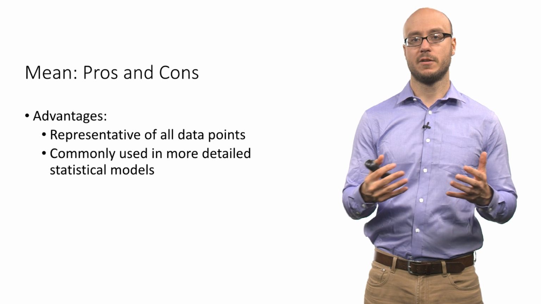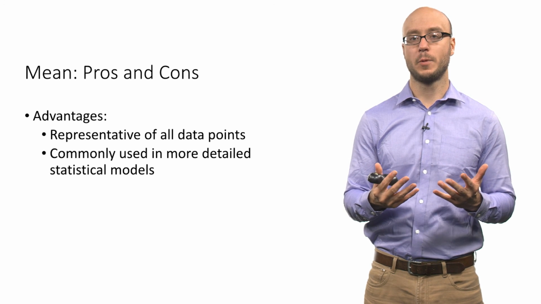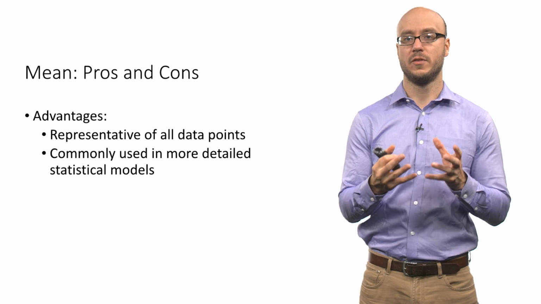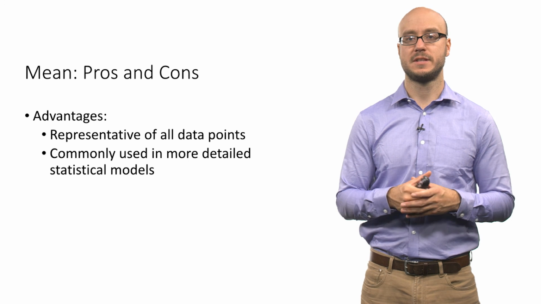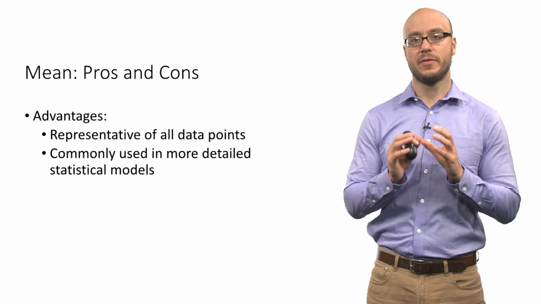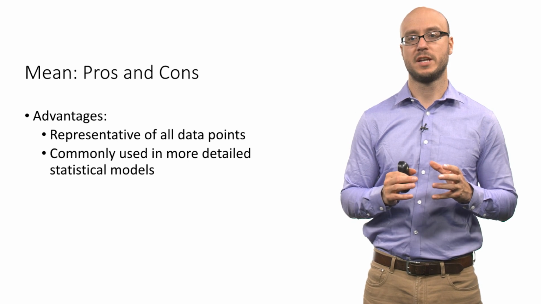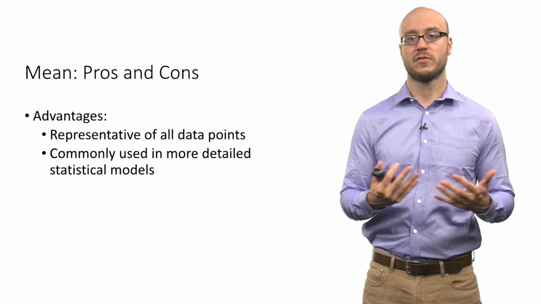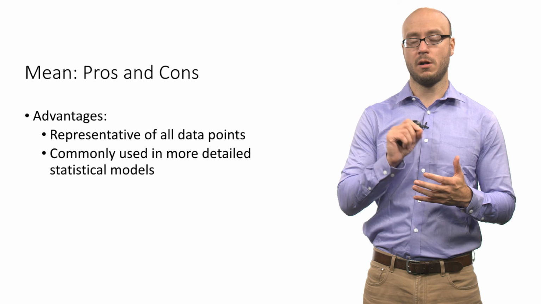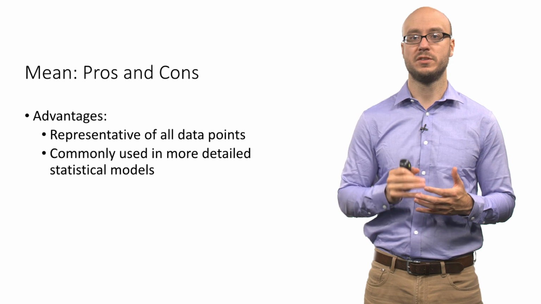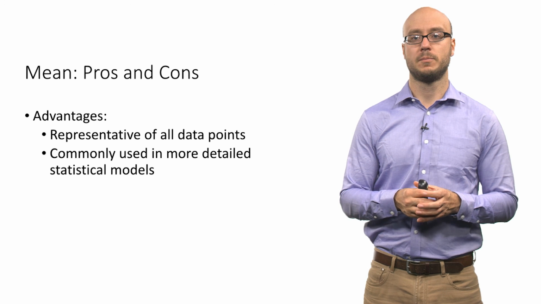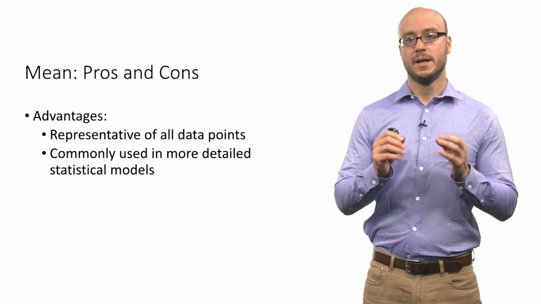So in our example of 5 different weights, you just want one number, the typical weight of a person in this data set. The great thing about the mean as a measure of central tendency is that it's representative of all the data points. It includes information from all the observations. All observations are put into the mean to represent the typical part of that distribution.